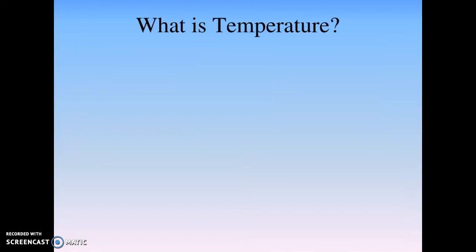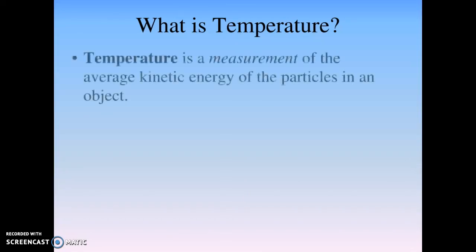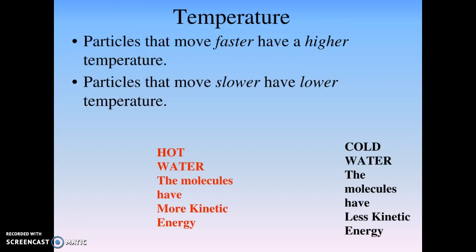Okay, so what is temperature? So we defined this yesterday, but we'll define it again. Temperature is a measurement of the average kinetic energy of the particles in an object. So we're measuring how fast those particles are moving. Particles that move slower have a lower temperature, and particles that move faster have a higher temperature.